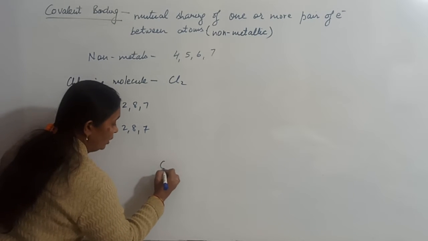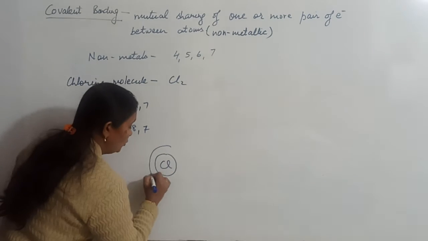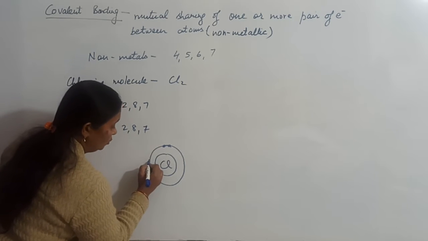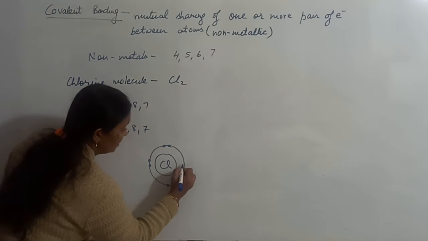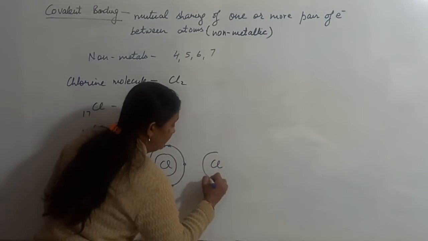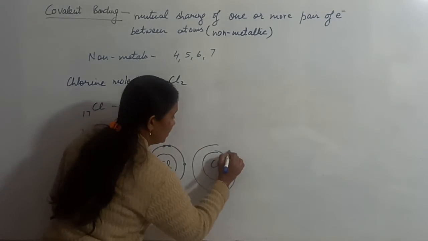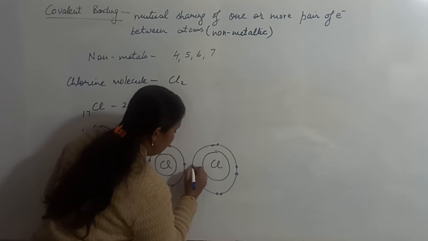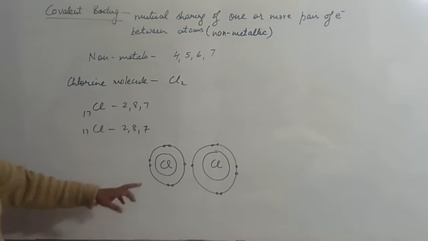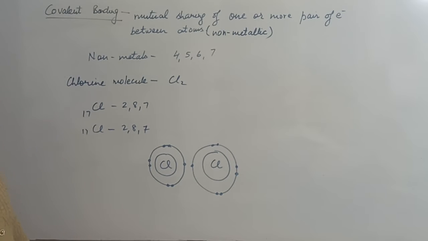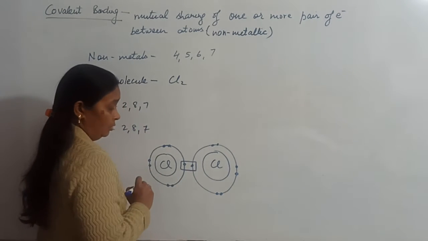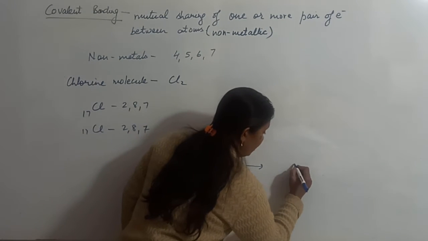So let us draw the chlorine molecule. I am showing you only the outermost shell. The outermost shell has 7 electrons: 1, 2, 3, 4, 5, 6, 7. Another Cl, this is the outermost shell: 1, 2, 3, 4, 5, 6, 7. So both the chlorine atoms separately will be like this. When they come together and share the electrons, after sharing of electrons, what will happen?